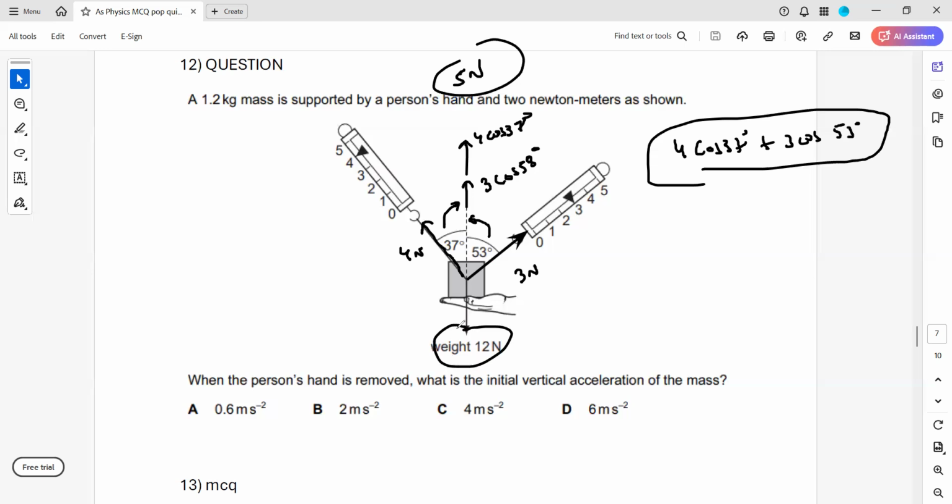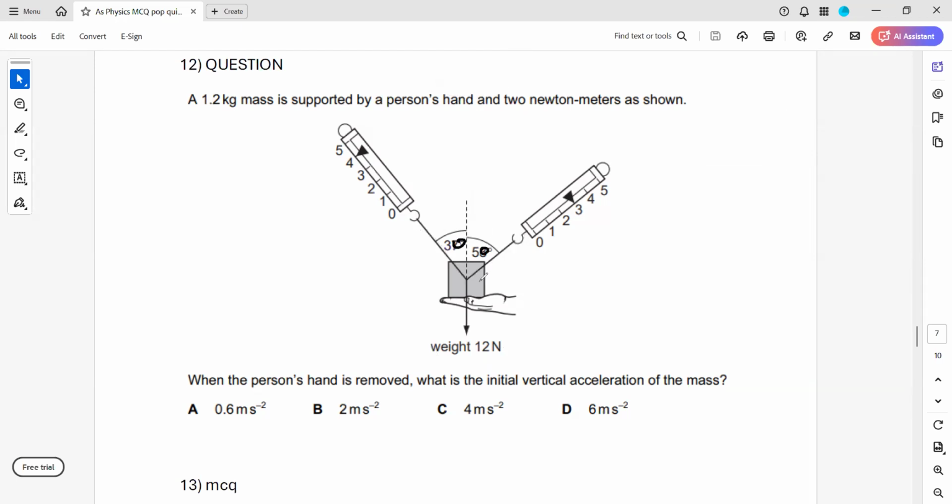So it will work in the same manner. Even if you divide the force into components, resolve the force into rectangular components, sum the rectangular components in the vertical plane and then subtract from the 12 Newton, you'll get the same resultant force. It won't make a difference. Because the angle was 90, that's why I directly used that. If the angle was not 90, let's say this angle was 30 and this angle was 50, in that case I cannot use the Pythagoras theorem. Then I'm constrained, a limitation, that I have to resolve the force into components. Because the angle was 90, it makes it very simple to get the resultant.